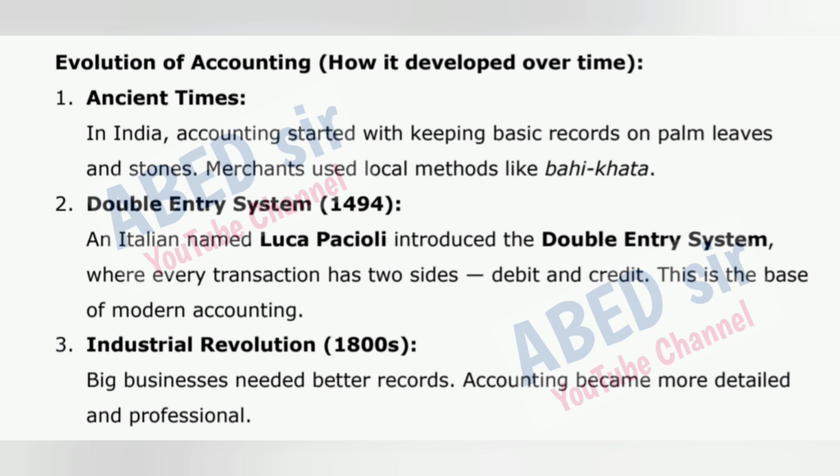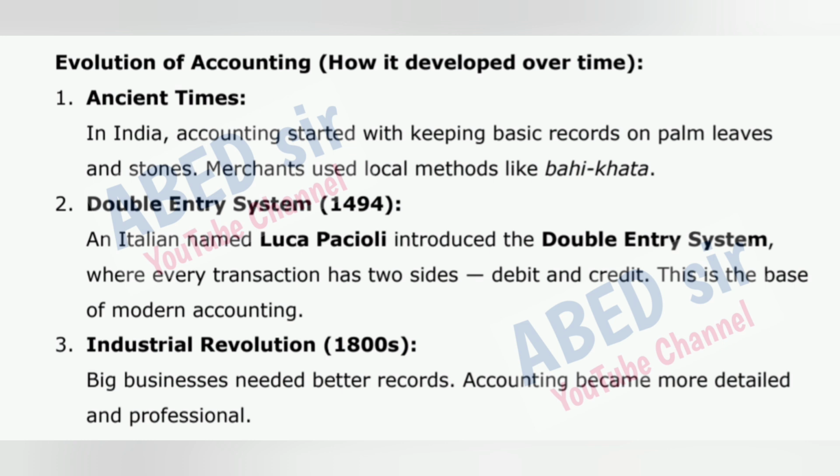1. Ancient times. In India, accounting started with keeping basic records on palm leaves and stones. Merchants used local methods like Bahikhata. 2. Double entry system, 1494. An Italian named Luca Pacioli introduced the double entry system, where every transaction has two sides, debit and credit. This is the base of modern accounting.